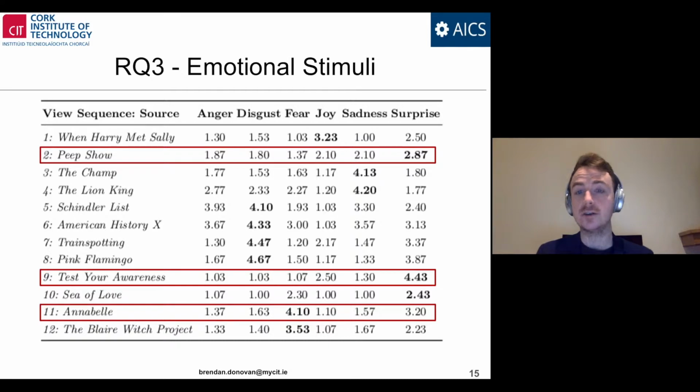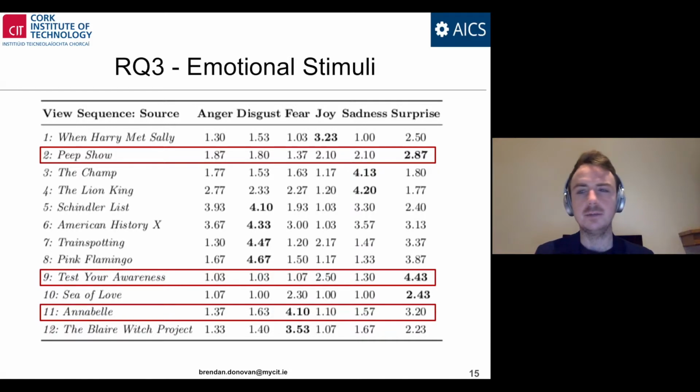Test Your Awareness had the strongest mean experience of surprise, on a scale from 1 to 5. So it produced a very high amount of surprise across the entire participant pool, and it was the highest surprise emotion for the experiment. For Annabelle, we found that it had the strongest mean experience for fear across the entire participant pool.